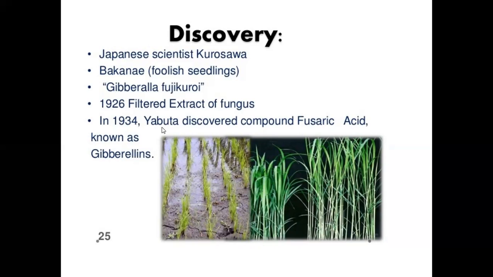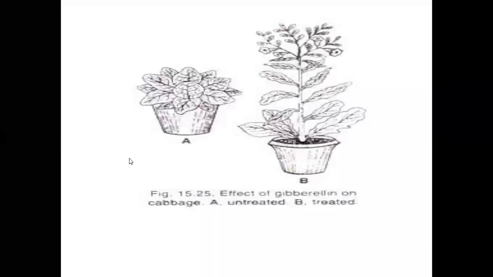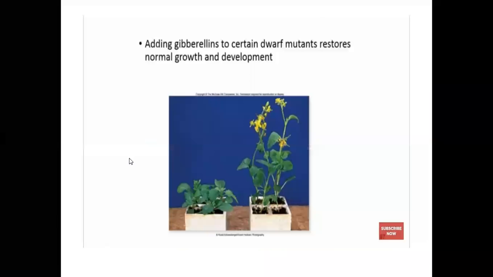In 1934, Yabuta discovered a compound, and that compound is known as gibberellin. Before that discovery, we called it the extract of Gibberella fujikuroi. After Yabuta discovered the compound, it became known as gibberellins. The gibberellins are used in commercial uses.